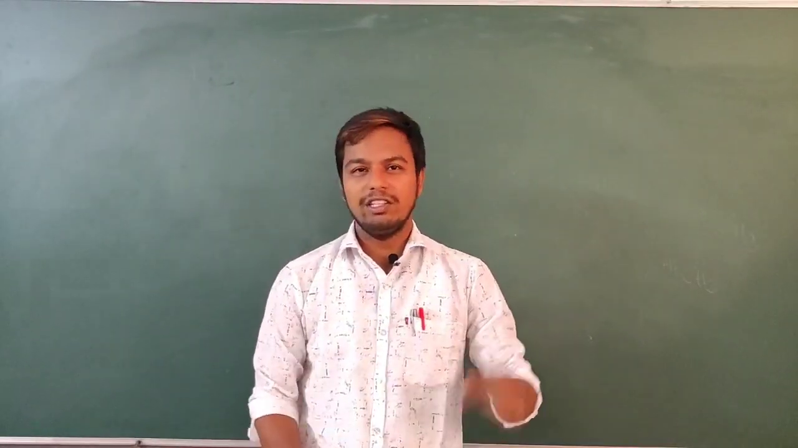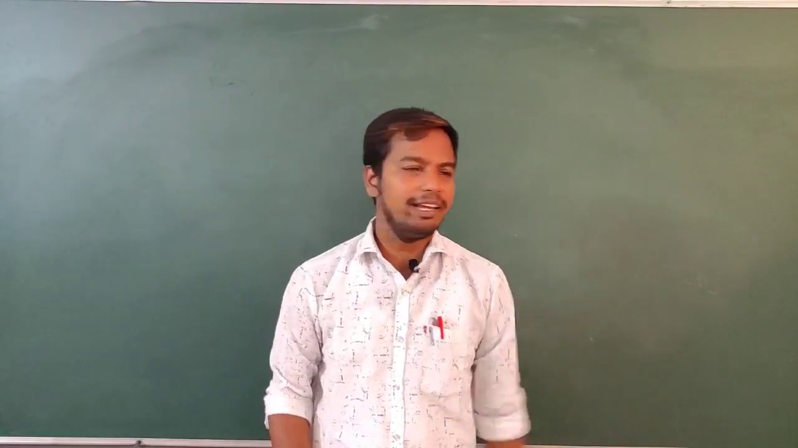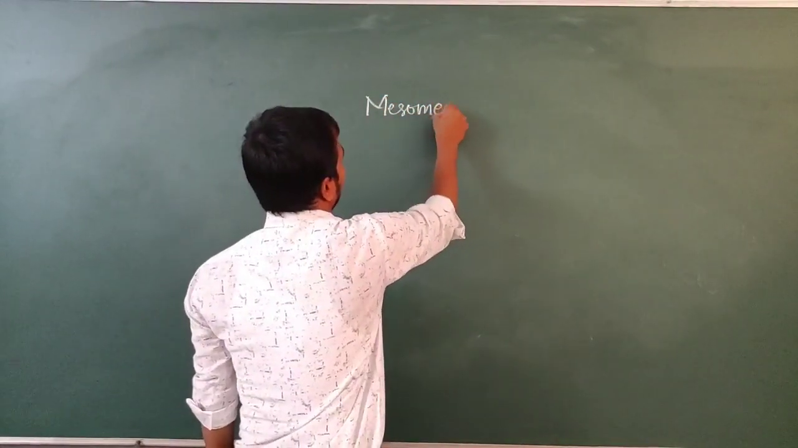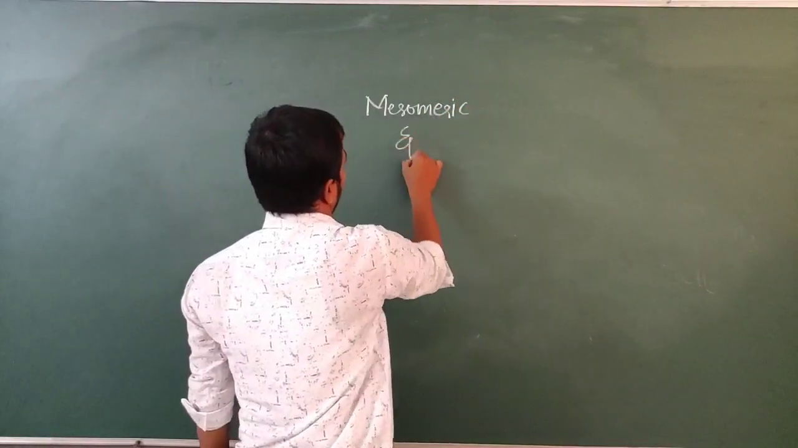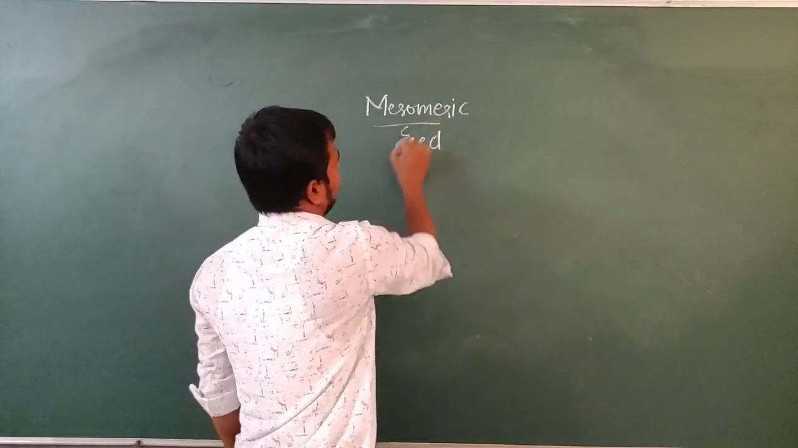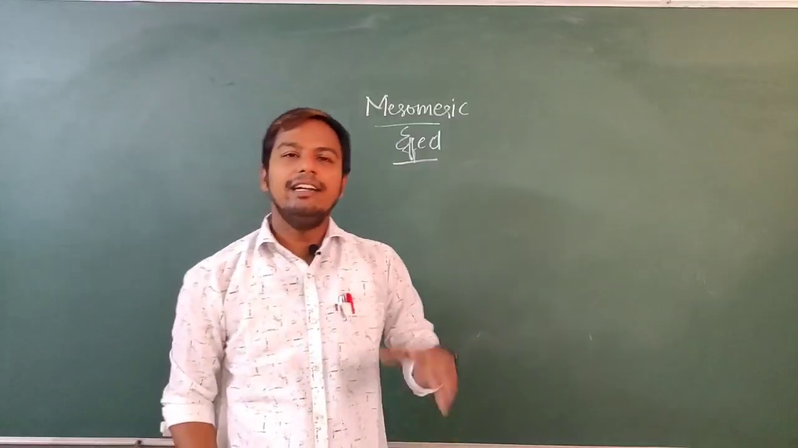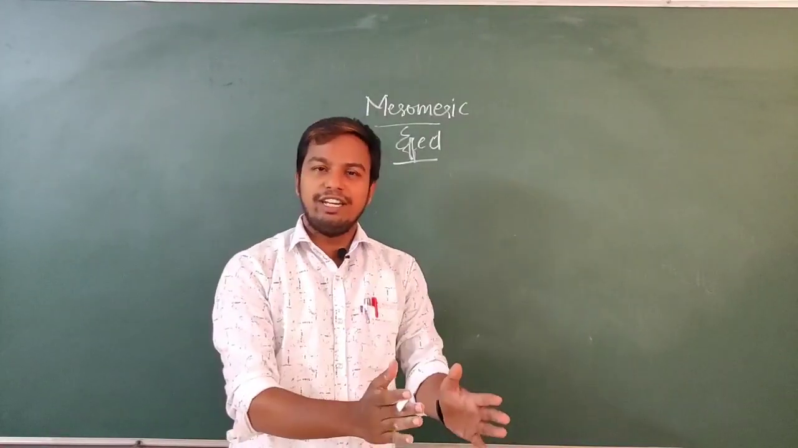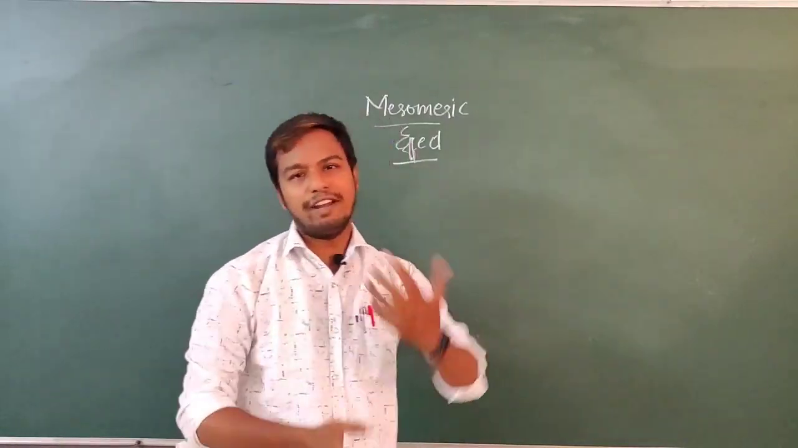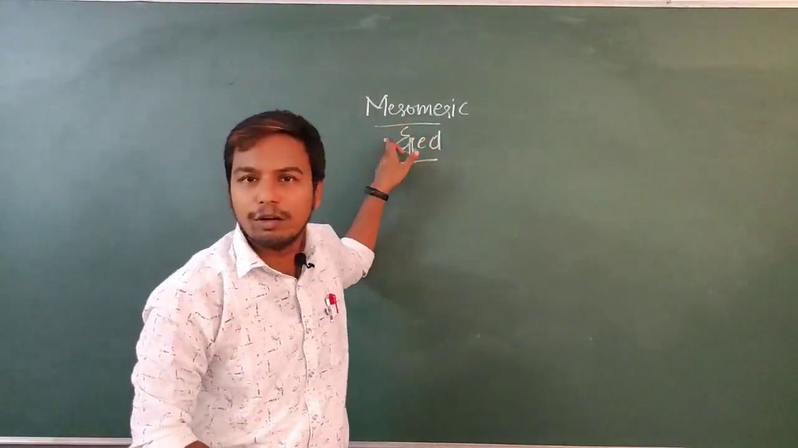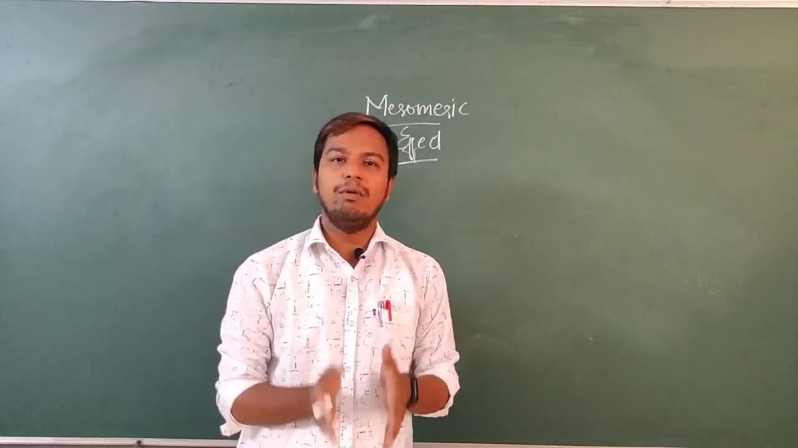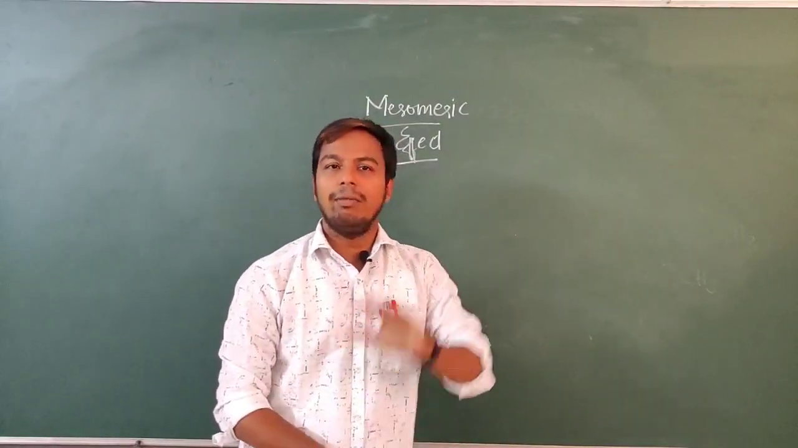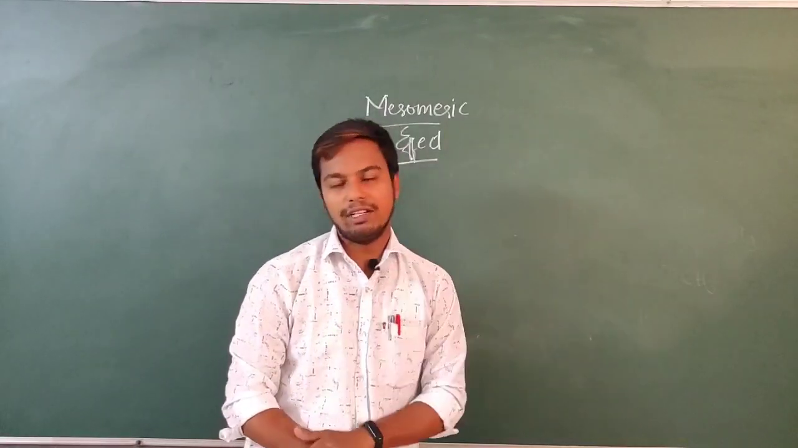Welcome to my channel. In this video, we will discuss the mesomeric effect. So we have understood that the inductive effect accounts for sigma bonding. The migration of electrons takes place through the sigma bond framework. Whereas when we talk about the mesomeric effect, pi bonds can also delocalize, pi bonds can also migrate from one place to another.